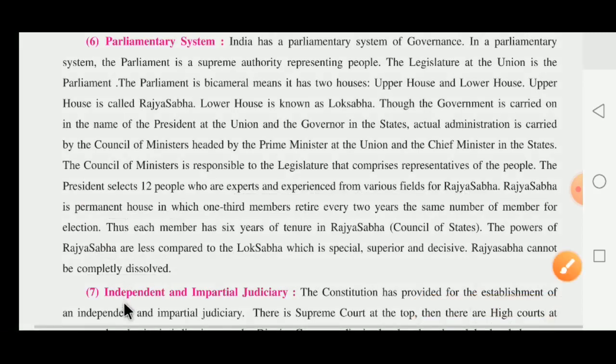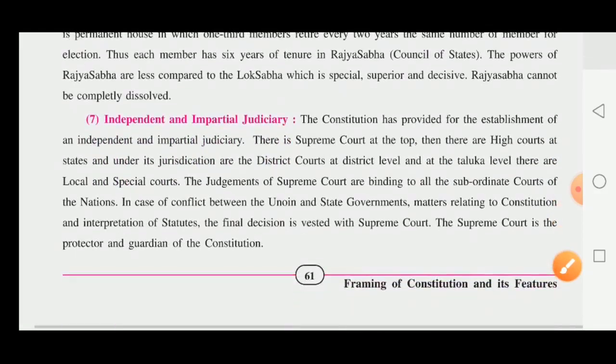The next topic is the independent and impartial judiciary. The Constitution has provided for the establishment of an independent and impartial judiciary. Dear children, the constitution provides for an independent as well as impartial judiciary. It means the judiciary cannot show partiality to anyone.